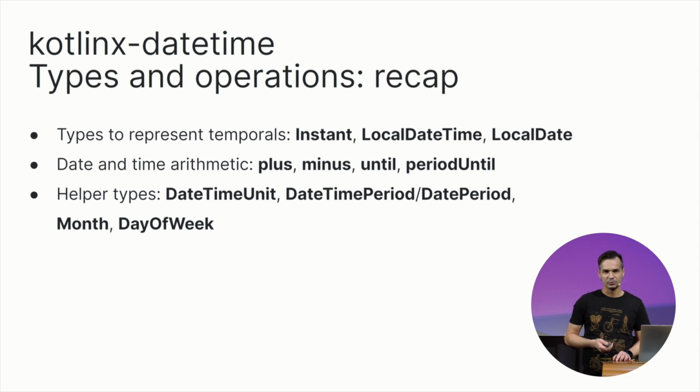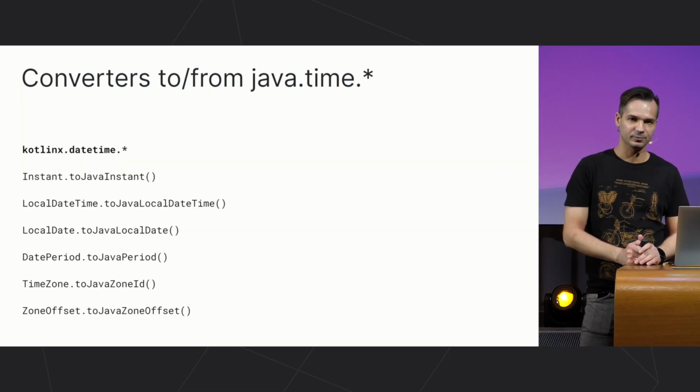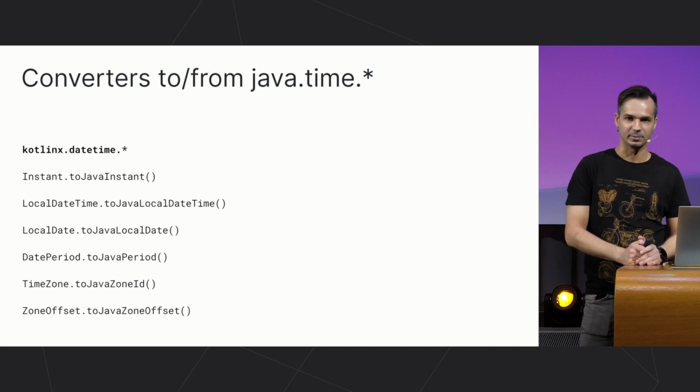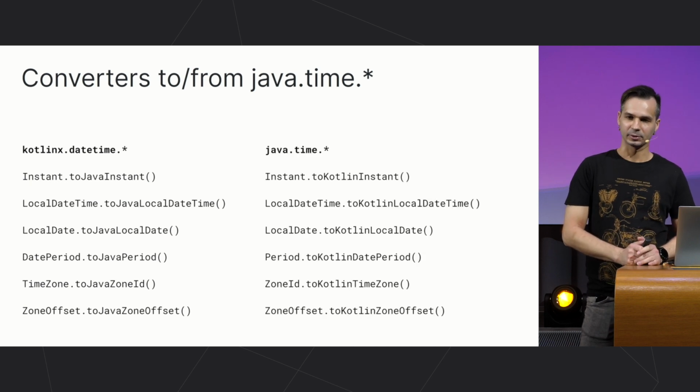But what to do if you have a use case which is impossible to achieve so far with the provided set of API? First, it's important to report it to the library issue tracker on GitHub. Then you still may have luck with the platform API. But to use it, you don't have to rewrite everything to the platform types. In the JVM platform, we provide conversion functions from our kotlinx-datetime types to JavaTime types. You can convert a value, do the desired operation in the JavaTime domain, and convert the result back to kotlinx-datetime